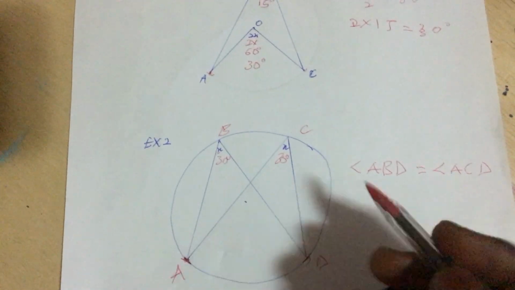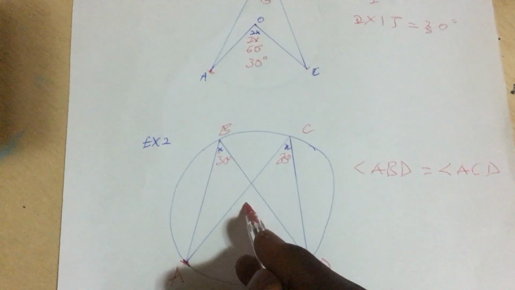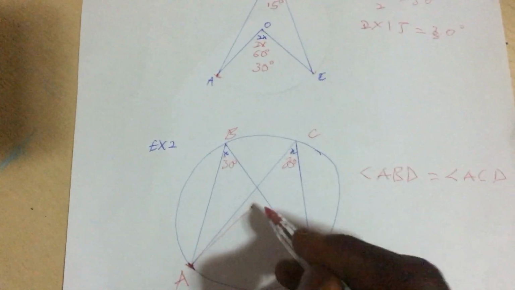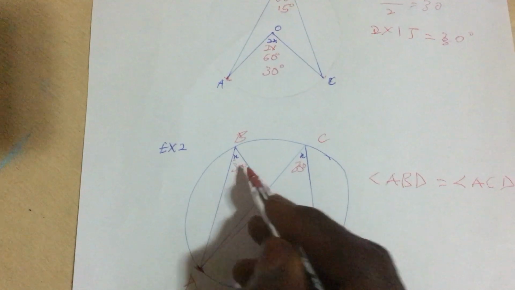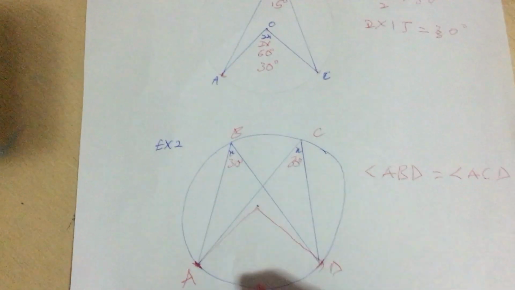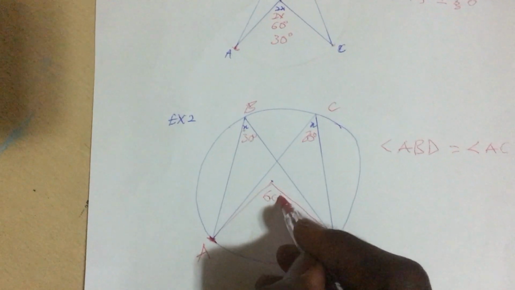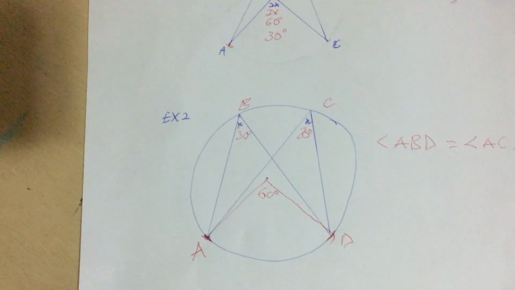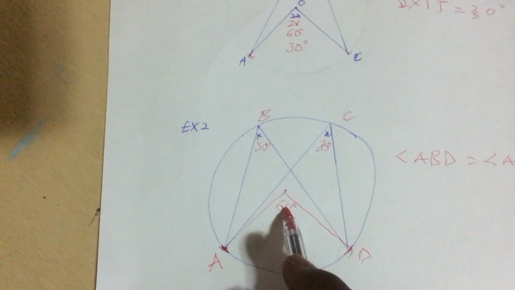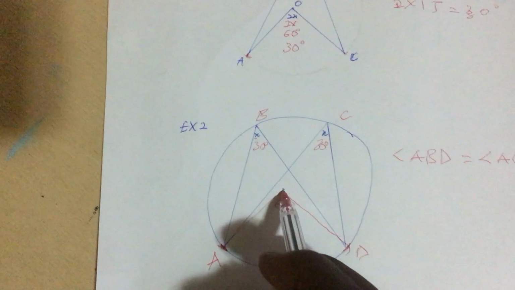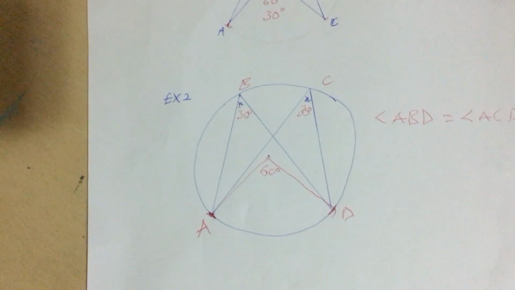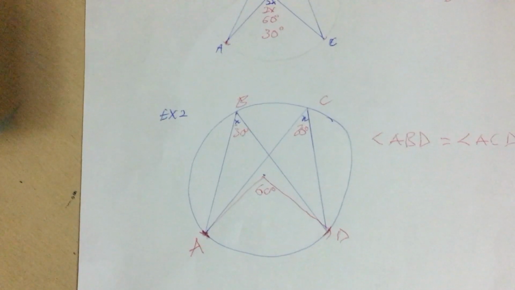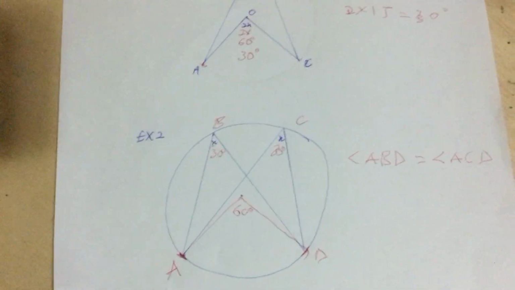So let's try and add this, which is the center. Let's add these two, the points here meeting at the same arc. So if here is 30, here will be 2 times this, so here will give us 60 degrees. This will be twice of this, because this is the center. They are all meeting at the same point on the arc. So let's look at the next law.